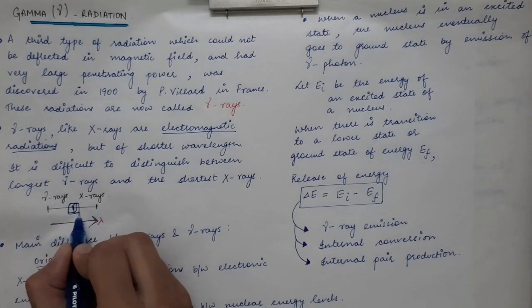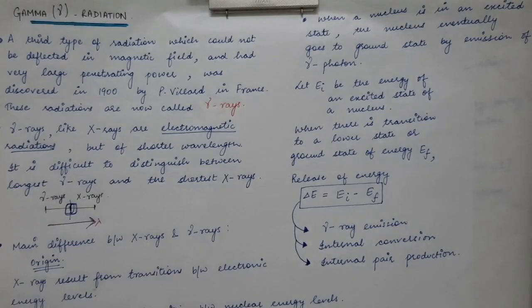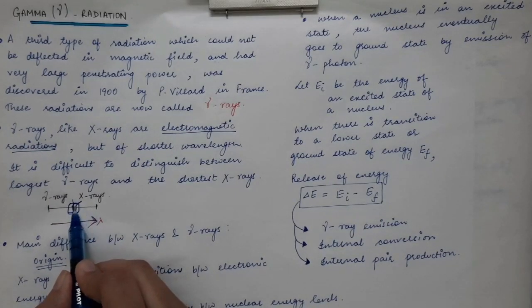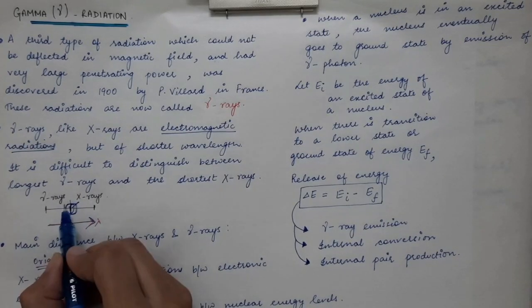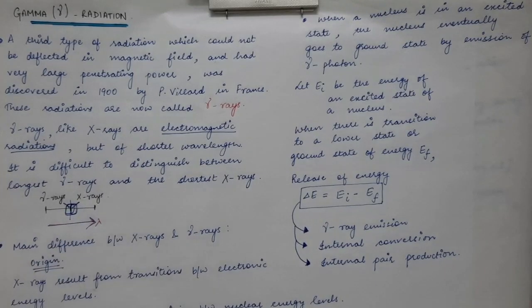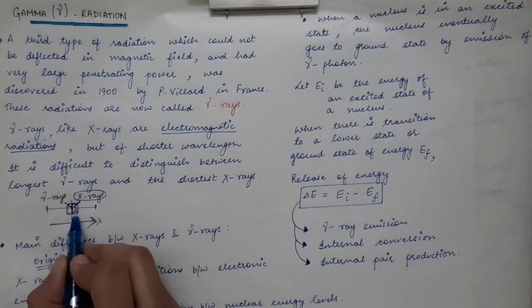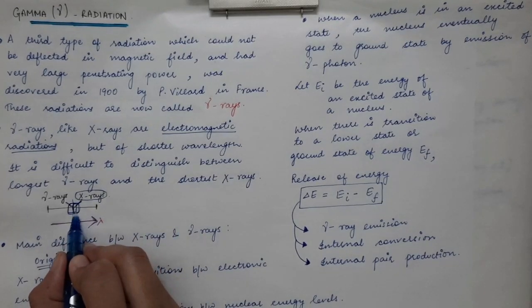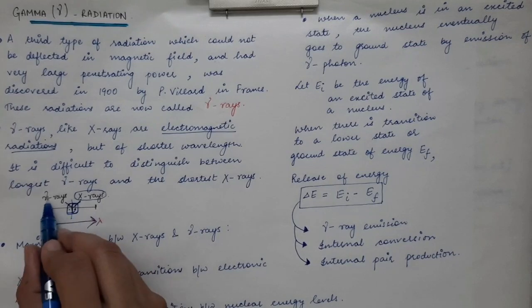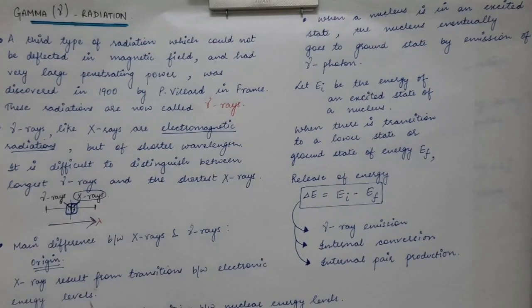In this region we will have shorter wavelength X-rays and larger wavelength gamma rays.